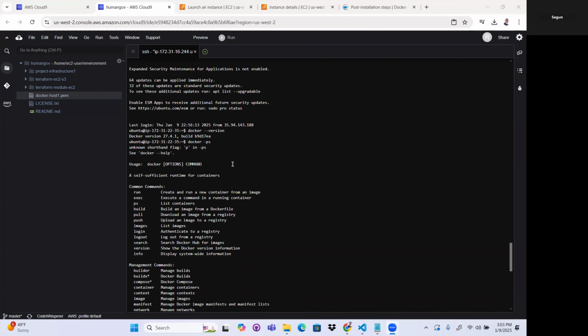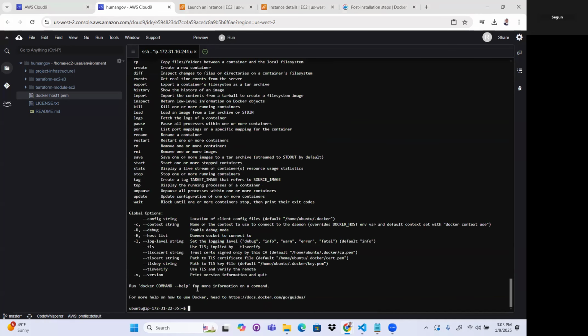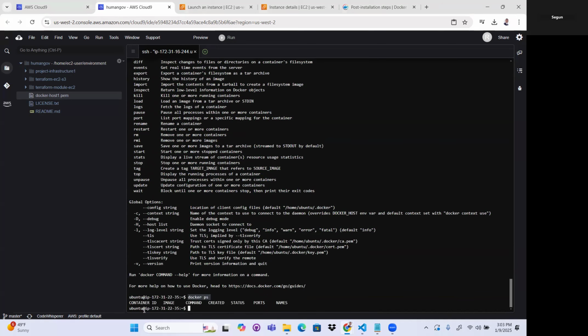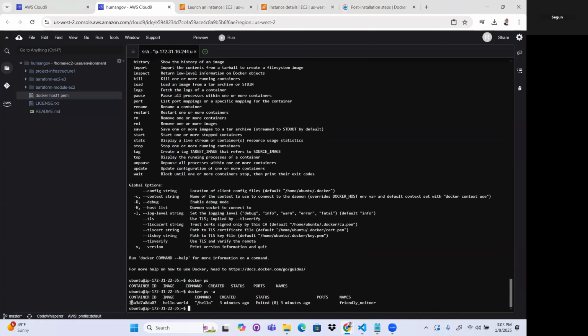I ran docker -ps, oh, it should be docker ps. So we don't have any container, right? If we do docker ps -a, it shows the hello world container, which has already run. So Docker is already installed in this virtual machine. So that's basically how to install Docker on a virtual machine that is running on an Ubuntu operating system.